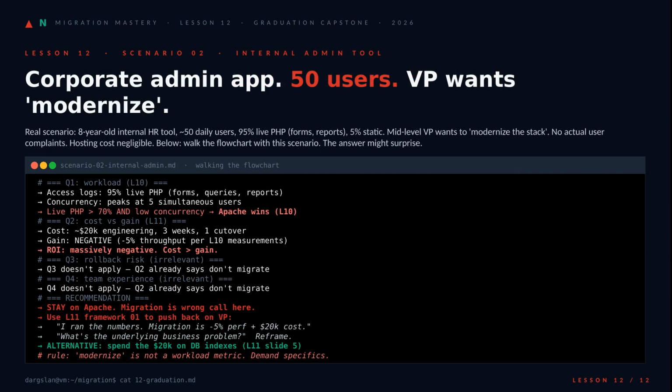Now flip the scenario. Internal HR tool, 50 users, 95% live PHP. Q1 sends us left, Apache wins. Q2 seals it, 20 grand and 3 weeks to lose 5% throughput. ROI isn't just bad, it's negative, so Q3 and Q4 don't even get asked. Recommendation, stay on Apache and use the L11 pushback script on the VP. "Modernize" is not a workload metric. Demand specifics, or spend the 20 grand on database indexes that actually move a number.